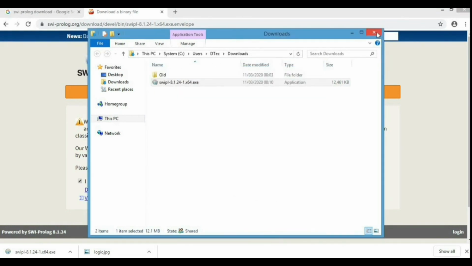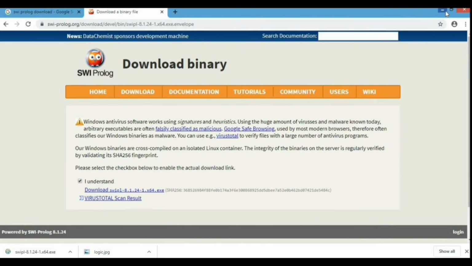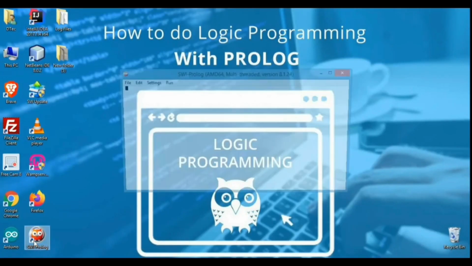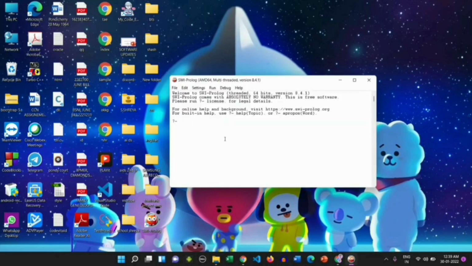Now we are going to the desktop, the home page. Now you can see the SWI Prolog. You can see this is how it looks like, and this is the code to print hello world. Write, open bracket, quotes, hello world, close the quote and close the bracket, dot m l. This is the code. See again, write hello world in quotes and bracket .ml.